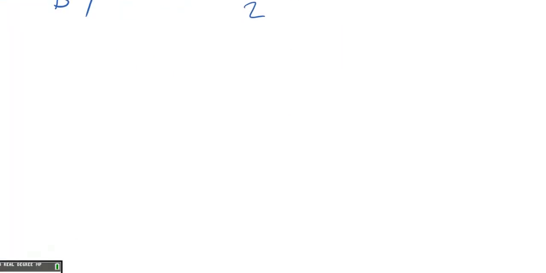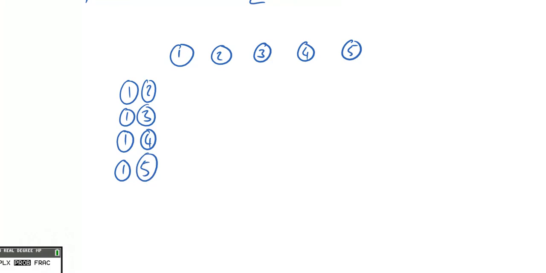So let's this time pick from 5 objects. Imagine we've got some tokens or something, and they are labeled 1, 2, 3, 4, 5, right? And maybe I want to pick 2 of them. So let's figure out how many ways there are of picking 2 of them. So let's start with 1 and 2. In fact, why don't we keep the 1 fixed and do this in quite a clever, organized fashion. So all of the ways of doing this with a 1 in there, I'll give them there, look, 2, 3, 4, 5 being the other numbers.